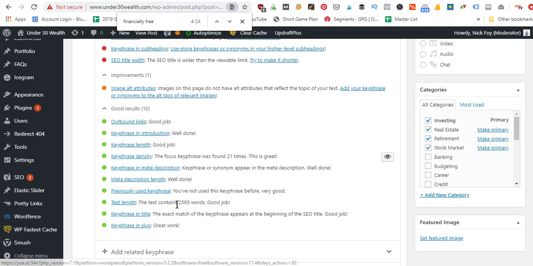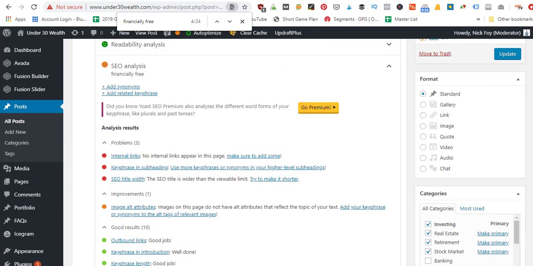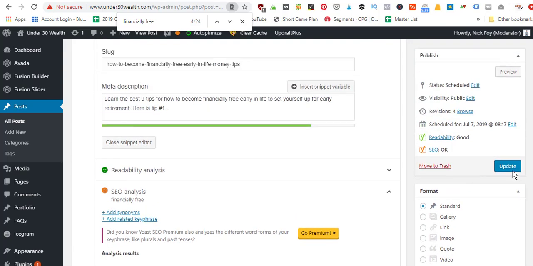Text length is good. It checks to make sure our article is at least 400 or 500 words long. Ours happens to be a big 2,600 word guide. And we used it in the title and the slug URL. So we passed for all those tips. The only thing I'd have to work on is these couple ones here that are red. Once those are all green, we're good to go. We can click update and our article is ready to be published.